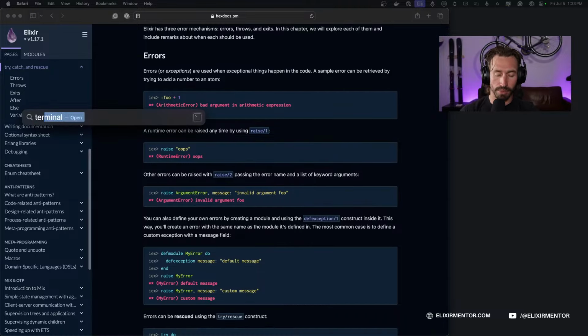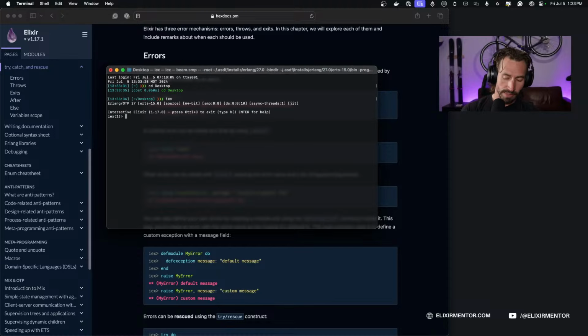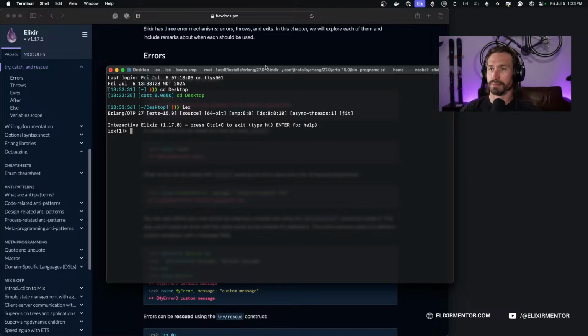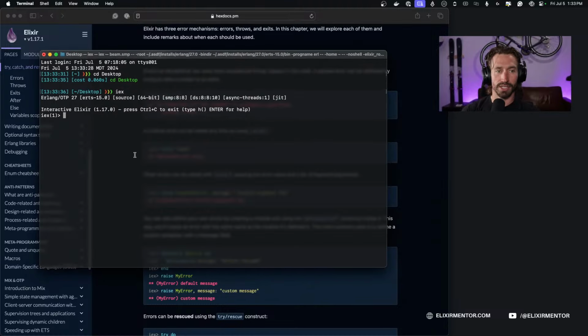All right, let's go ahead and pull up our terminal. I'm going to just cd to the desktop and then iex, and I'll make this a little bigger for us. And so, yeah, if we try to take an atom and add an integer to it, we will get an ArithmeticError, bad argument, because you can't add an atom and an integer together.